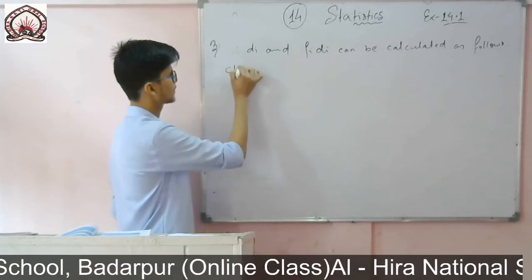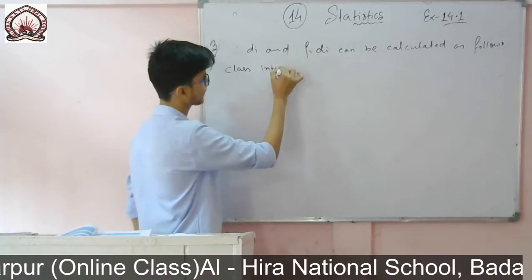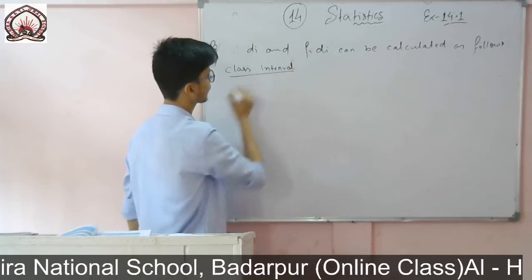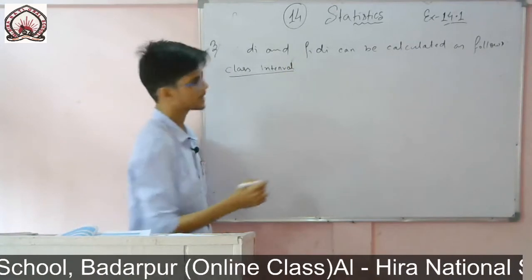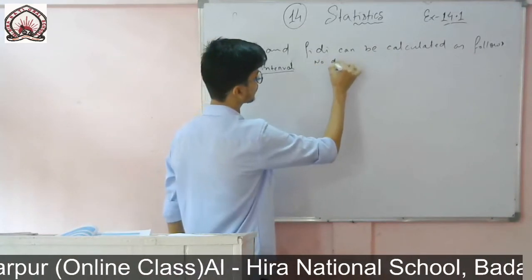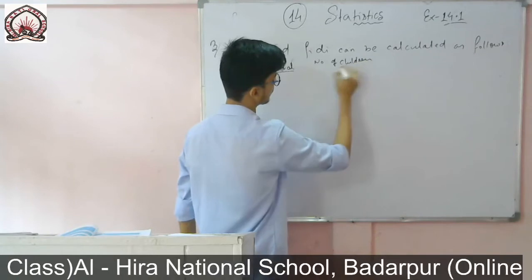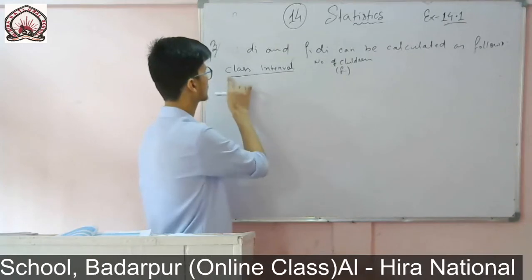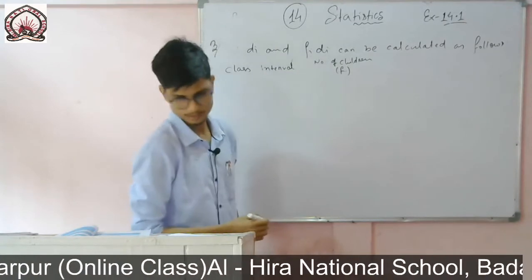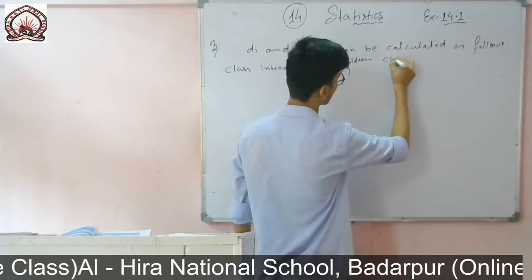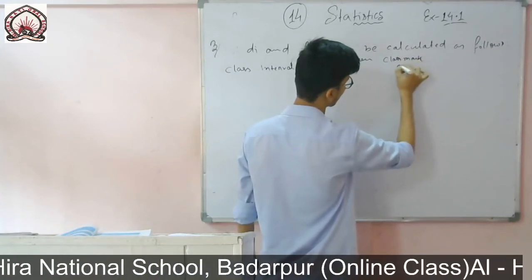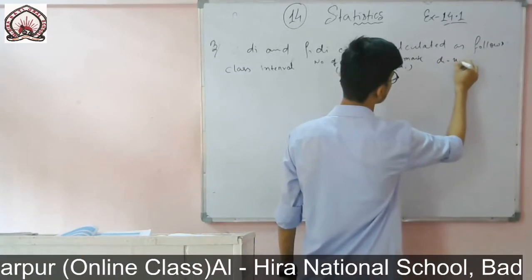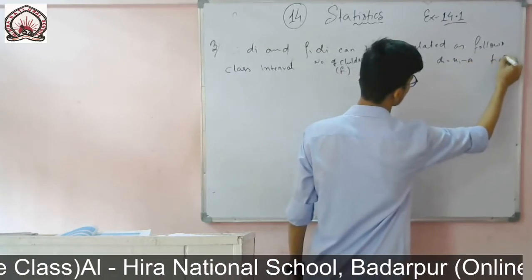The columns are: class interval, then number of children, that is the frequency fi, then the class mark xi, then di, which is xi minus a, and at last fi di.